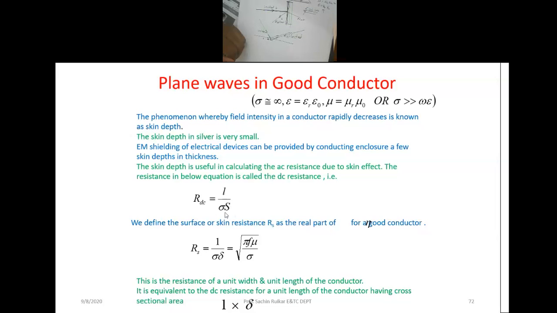Again we can define a skin resistance, which is about 1 by sigma delta, or we can say square root of pi f mu by sigma. This resistance depends on the length, and for the given conductor the factor depends on the impedance. This resistance is nothing but the real part of the intrinsic impedance of a good conductor.